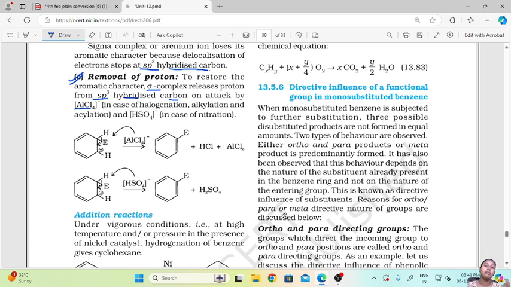Now, whenever you have a substitution of a monosubstituted benzene, you can have only two kinds of substitution, either ortho-para products or meta products predominantly. Everything combined you will never have.